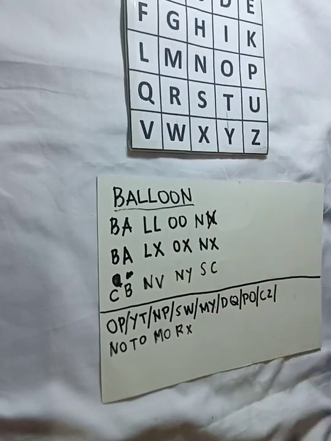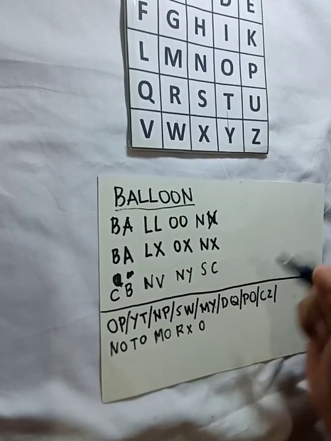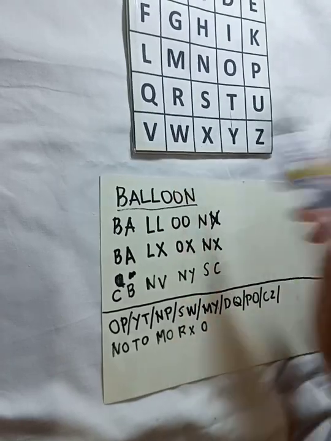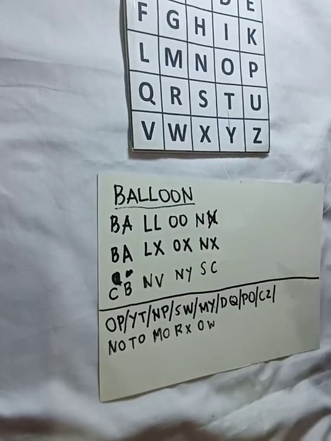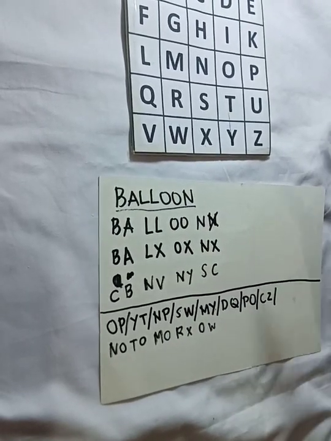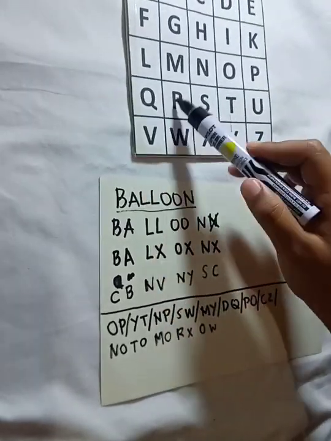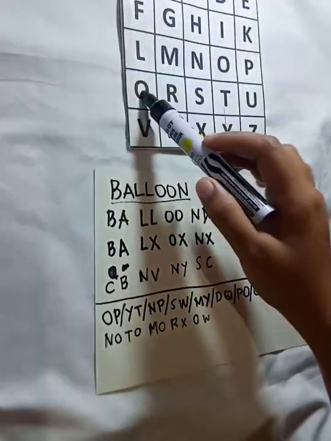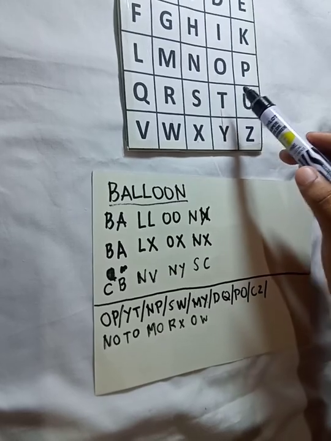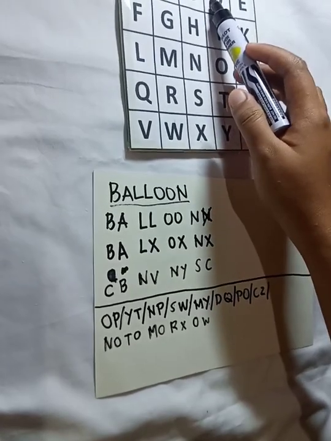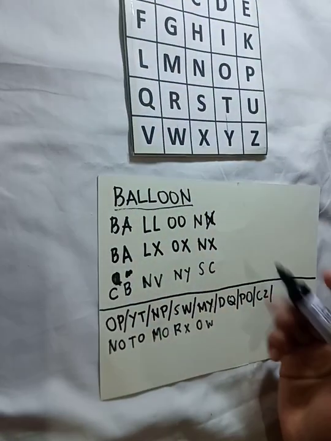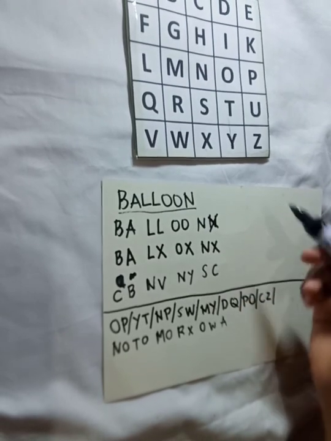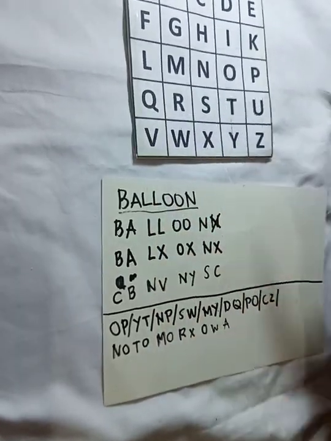So M will become O. Then Y will become W. The next is D, Q. So there's D and Q. They are also in a box. So D will become A. And Q will become T.